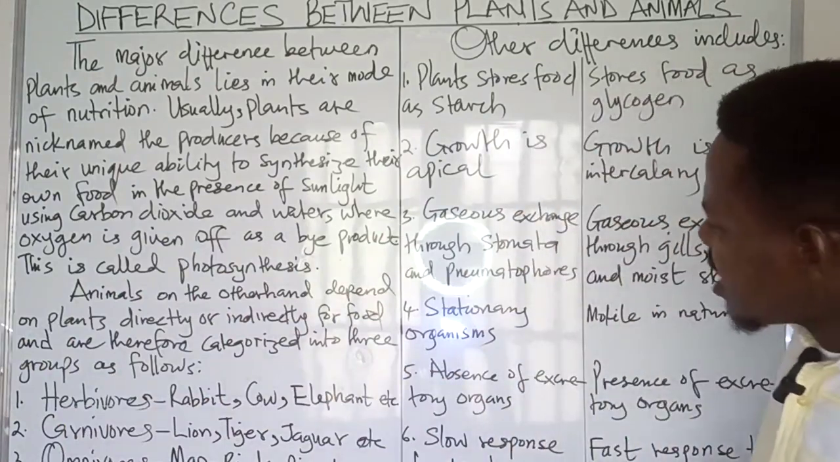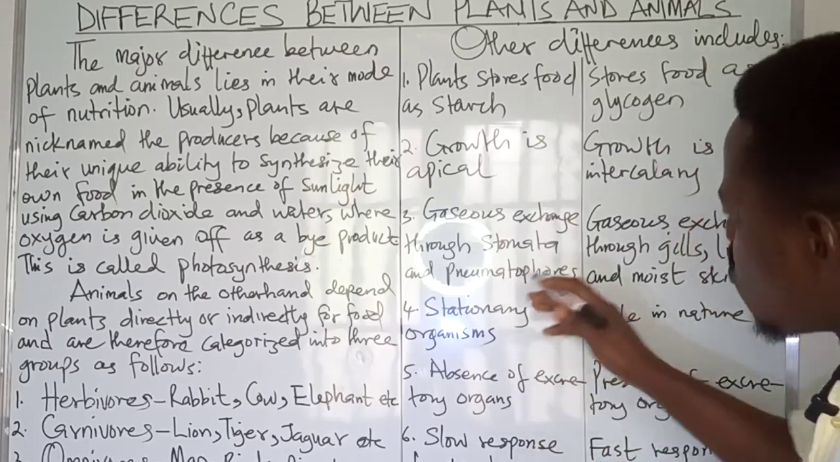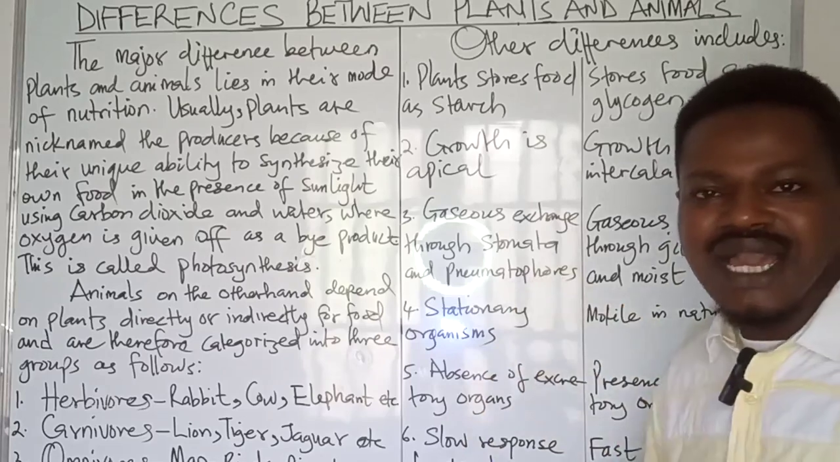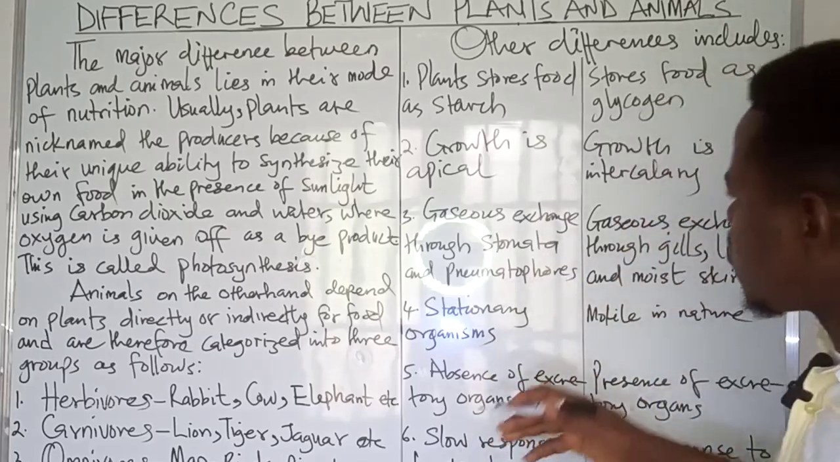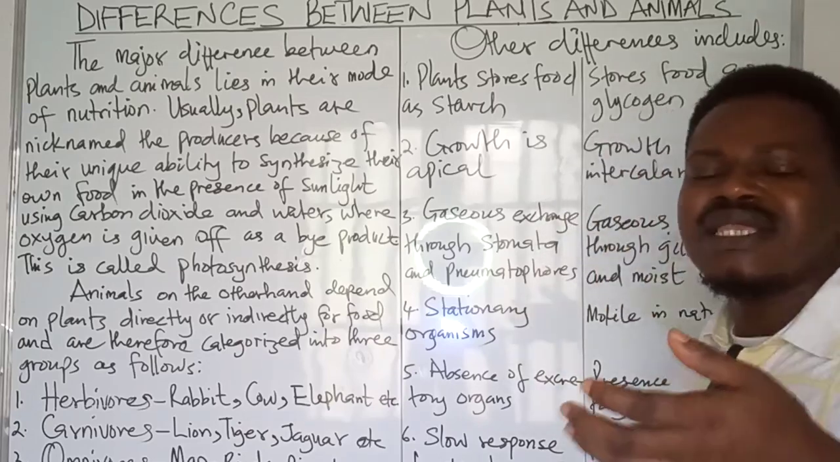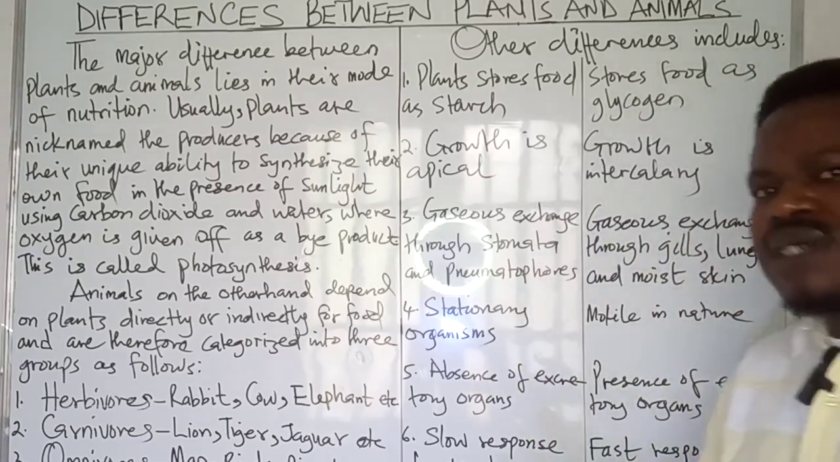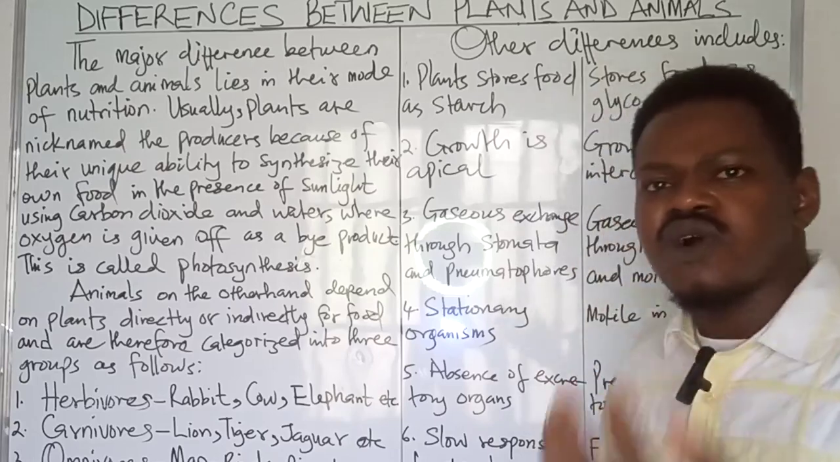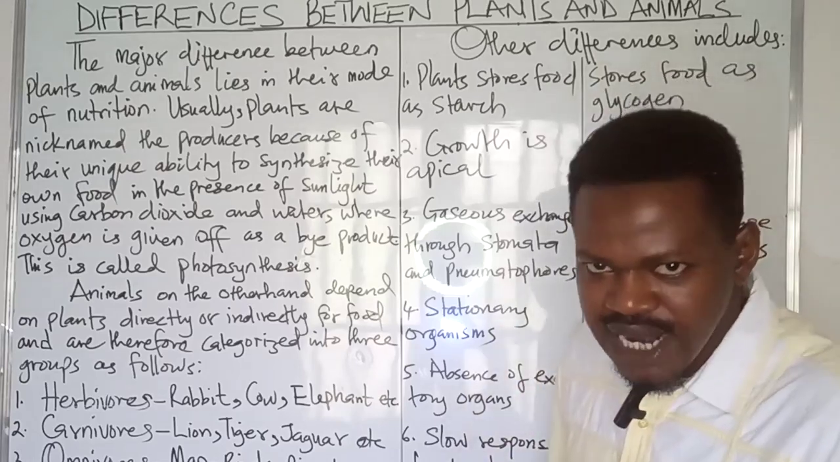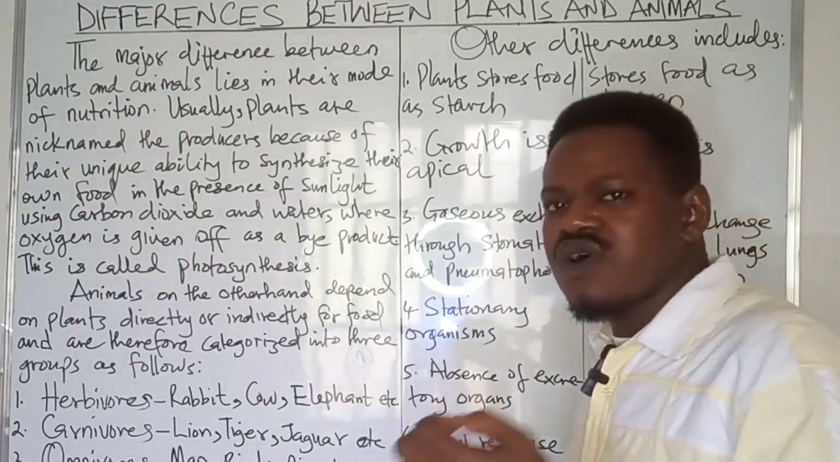Alright, the next feature that separates plants from animals lies in the way in which they exchange gaseous materials. So in plants, gaseous exchange takes place through stomata and of course nematophores. Stomata are the tiny holes found on the undersurface of the leaves of plants. And of course nematophores are the roots of